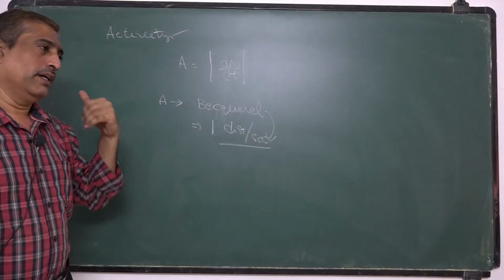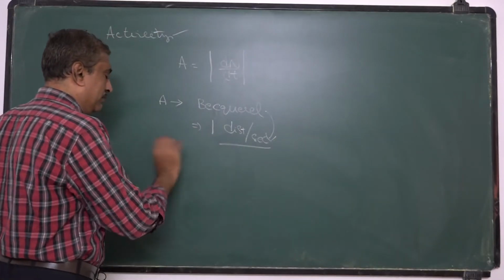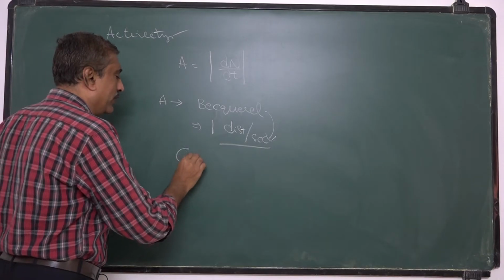But another unit of activity is taken as Curie.